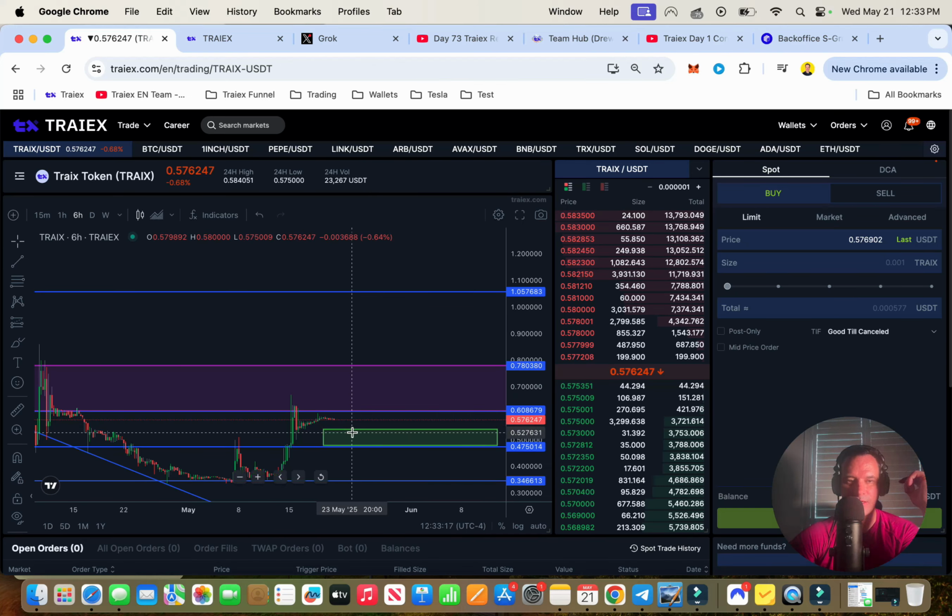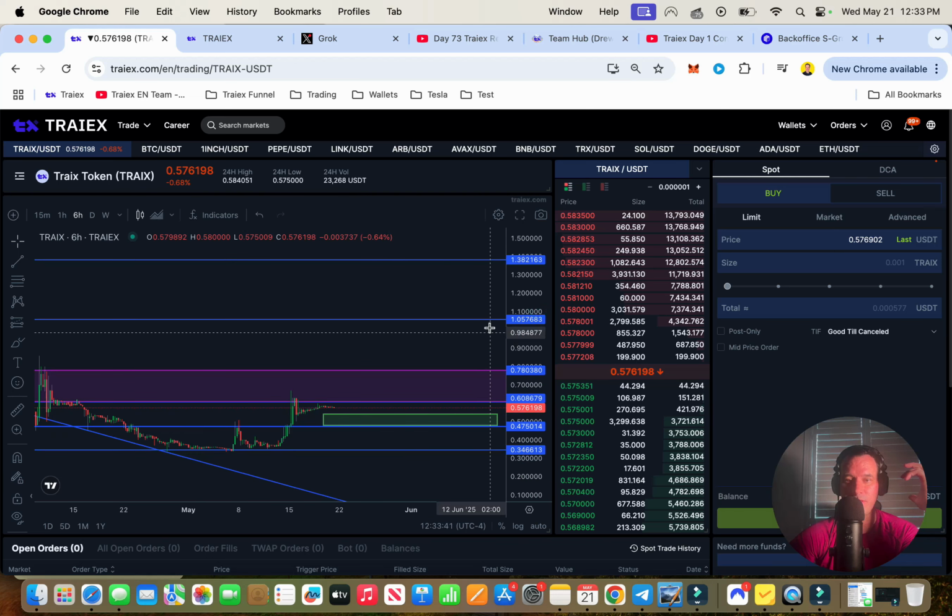So what I've done here is I'm going to leave this on my chart, and I'll show it in every video. If I was to buy the tokens now, I would be trying to buy them within this green box. The purple box is the next level. So if it goes up, it's probably going to start trading in here. Personally, I think this will be the average for the token. I don't really feel it's going to go up.